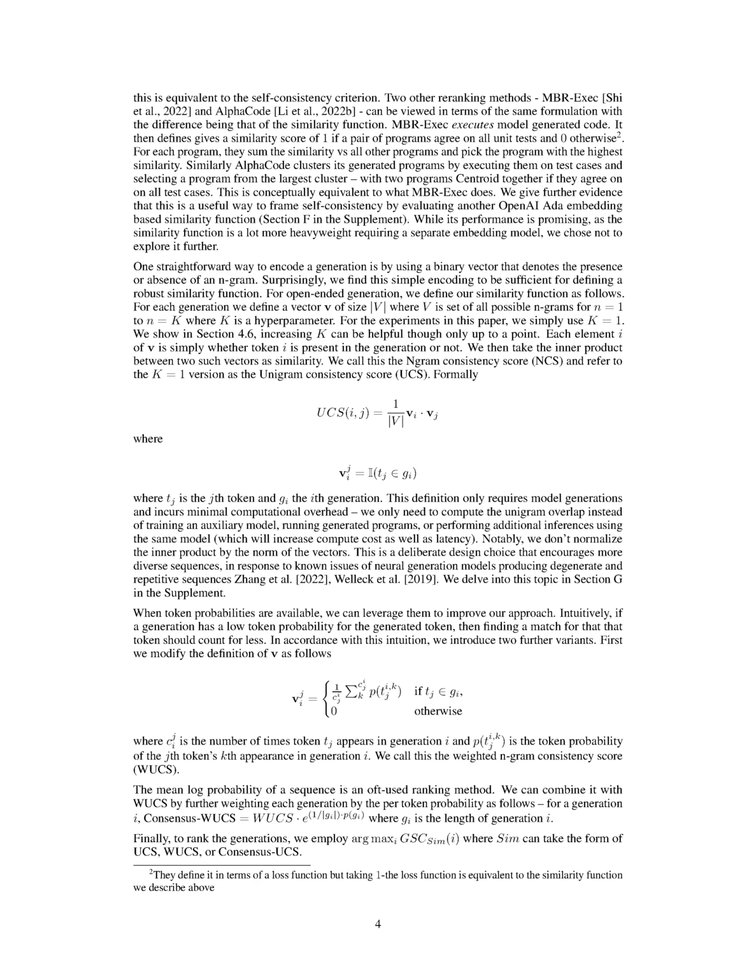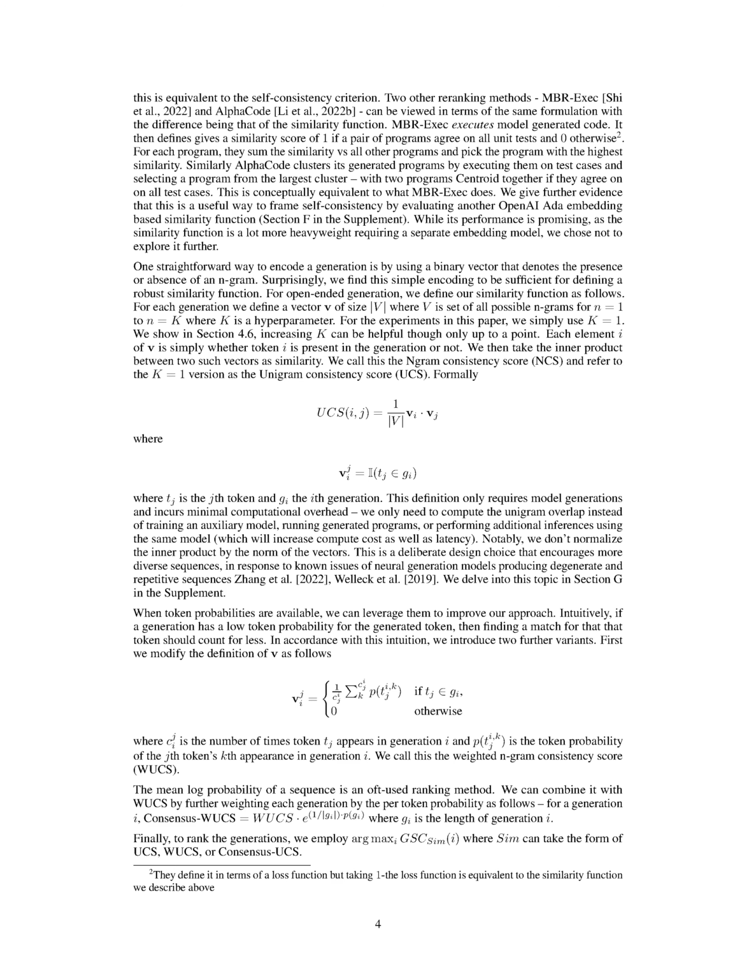MBR-exec runs the code generated by the model and assigns a similarity score of 1 if two programs agree on all unit tests, and 0 if they don't. They calculate this by taking the sum of the similarity of each program against all other programs and choosing the program with the highest similarity. AlphaCode, on the other hand, groups its generated programs by running them on test cases and picking a program from the largest group. This is similar to what MBR-exec does.